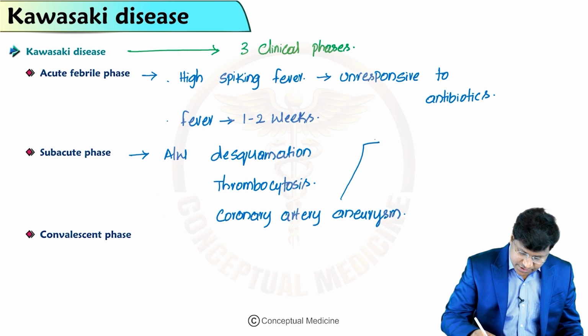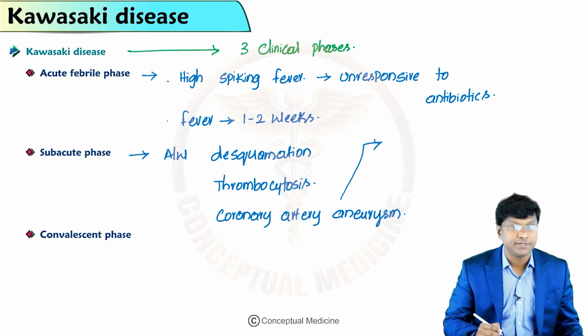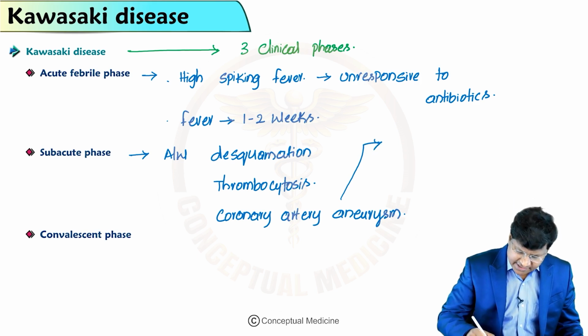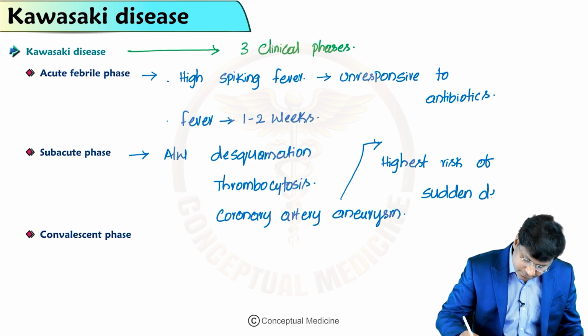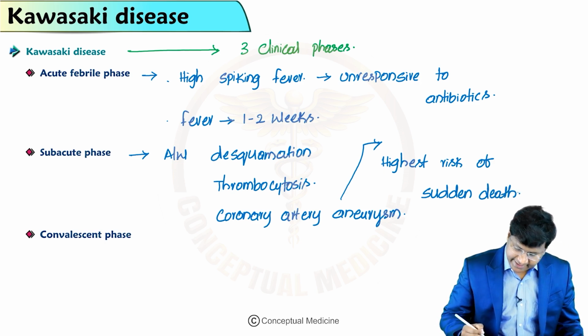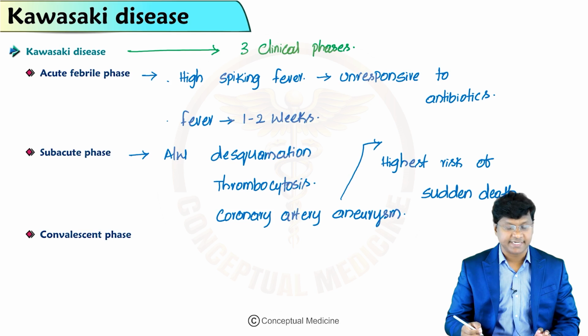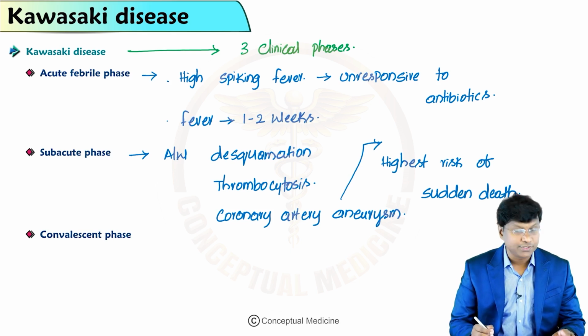And these individuals with development of coronary artery aneurysm have the highest risk of sudden death. So that will be the subacute phase.